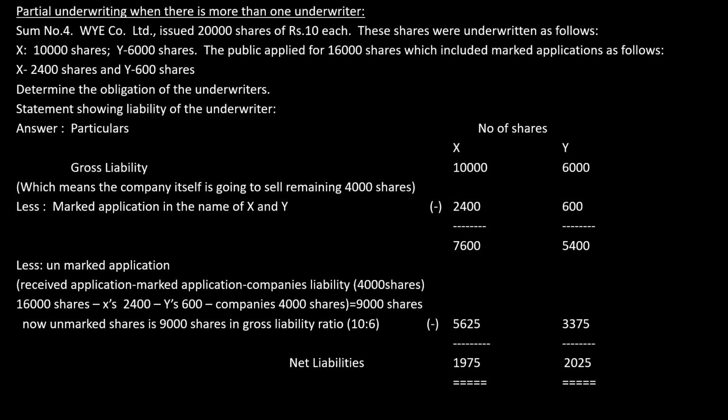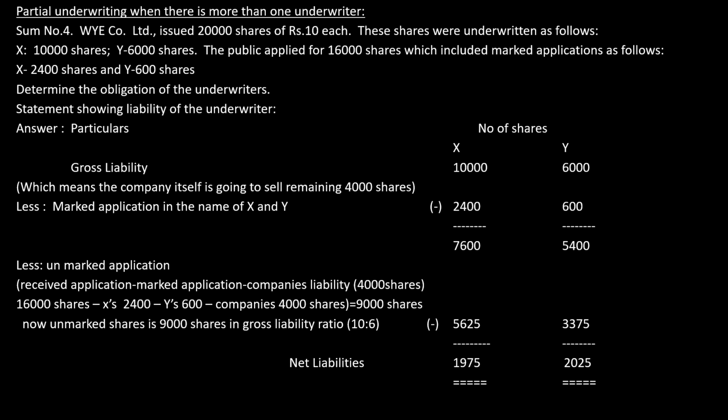Now we'll start with the gross liability of X and Y: 10,000 and 6,000, minus marked application, which is given there: for X 2,400, for Y 600. After reducing from the gross liability, 7,600 will be due for X and 5,400 will be due for Y. Now we are going to do unmarked application. How to find unmarked application? We have received 16,000 shares, out of which 2,400 and 600 are marked applications of X and Y. In total, it comes out to 3,000 shares.